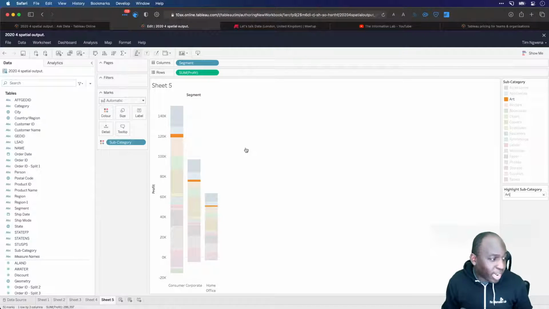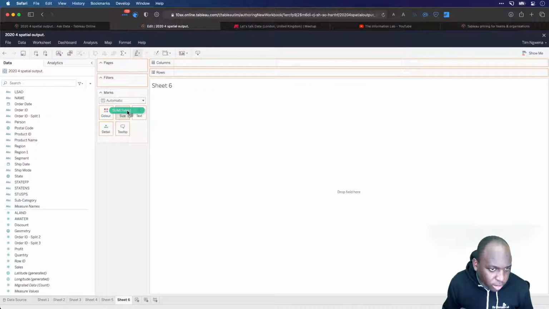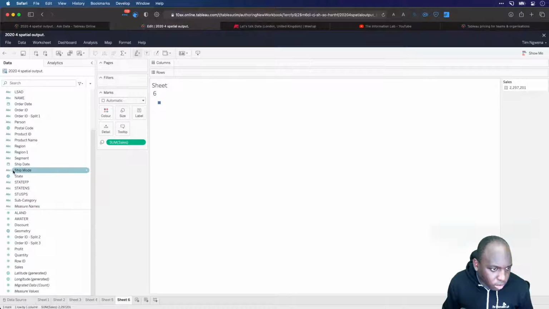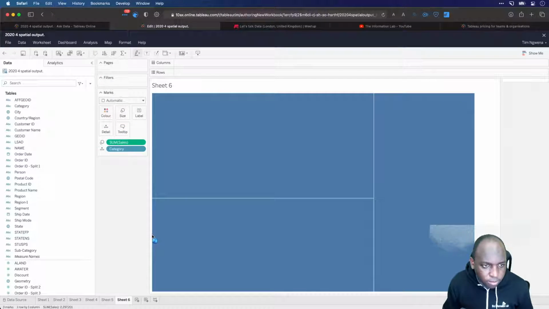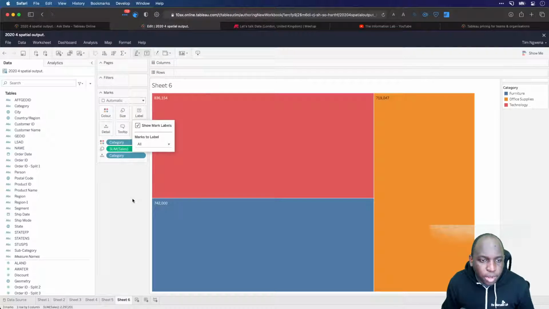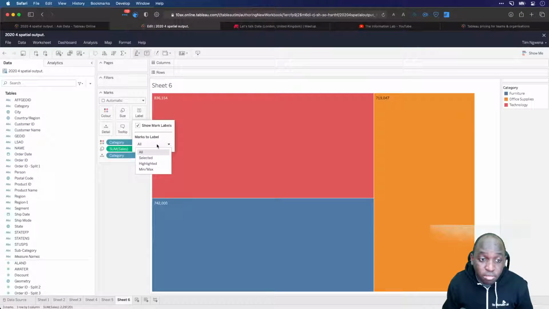The next thing is mark labels. You can quickly make adjustments to this. This is actually a quirky one. If I create a tree map, let's put sales on size, and I will put the detail to be, let's say category. Where's cat? Yeah, let's put category on detail. So that should give us a tree map. Great. And let's put color. Label, show mark labels. Essentially, you have this capability here to control them a little bit better. It's a lot easier to control them, and they work a little bit smoother as well.